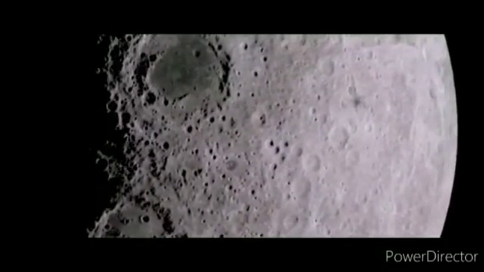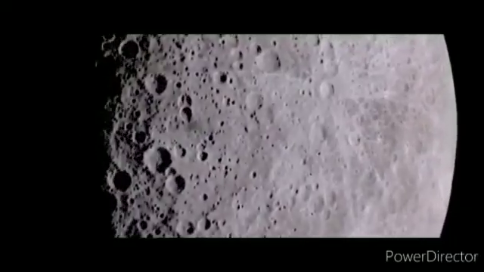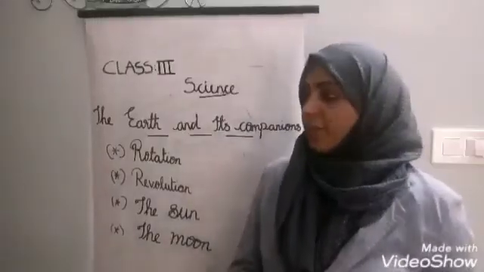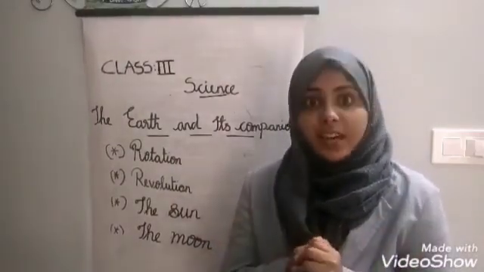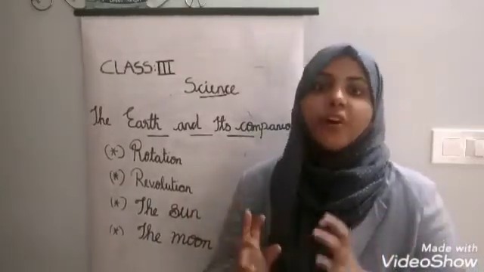Can you see the huge holes on the surface of the moon? These are called craters. There is no air on the moon. So children, we know the moon is the only natural satellite of earth.